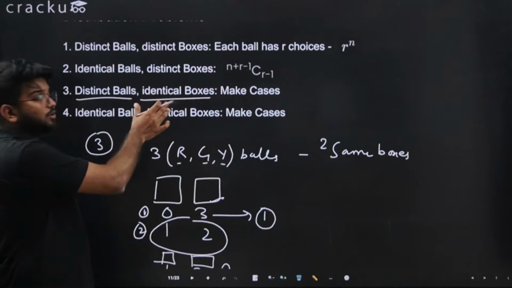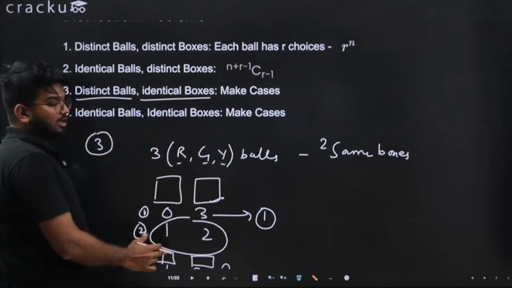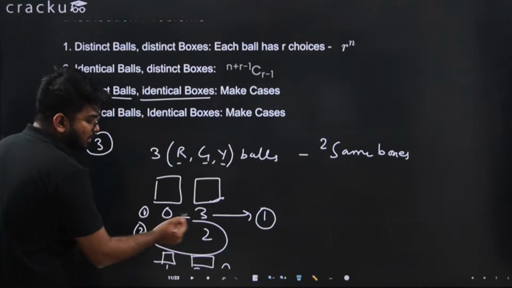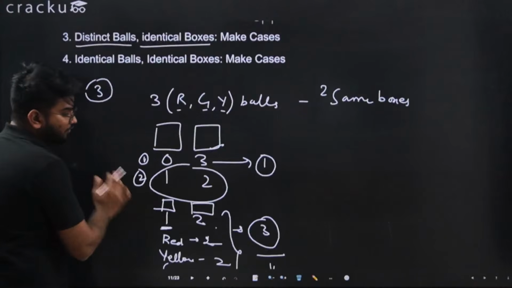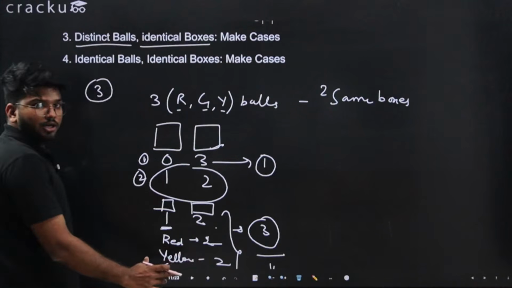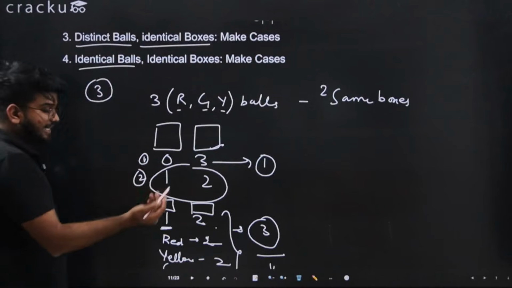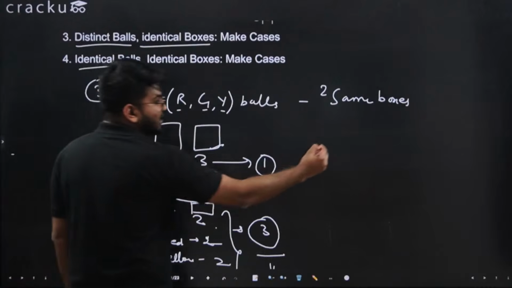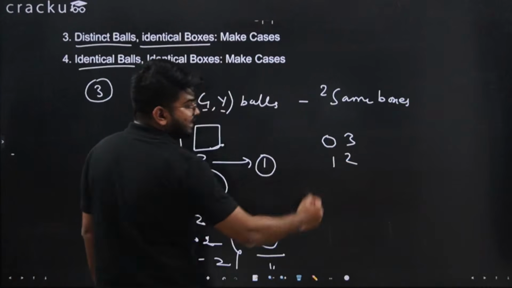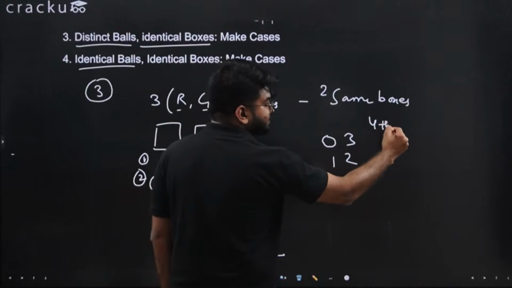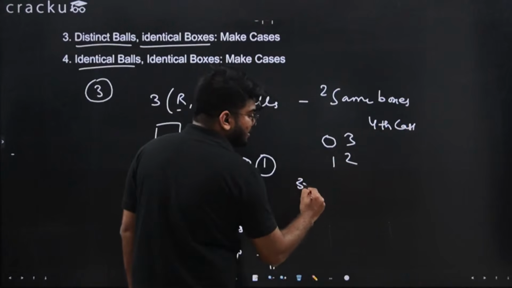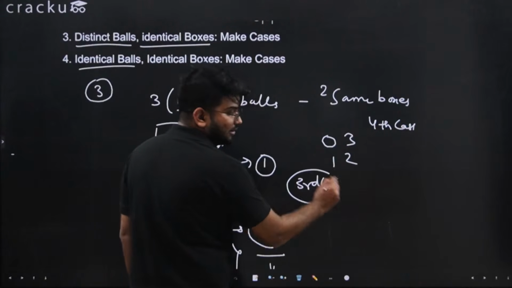If the balls were identical and the boxes identical, we would have only 2 cases, 0 3 and 1 2. We would not be required to do this, because in the fourth case the balls are also identical. So there can be 0 3 and 1 2 only for the fourth case. But in the third case, the balls are different.